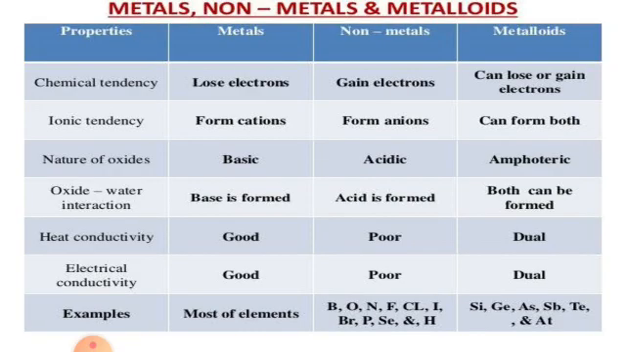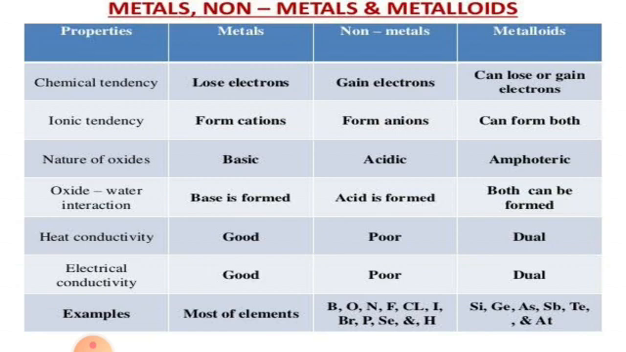Okay. Then these are the properties of metal, non-metal and metalloid. The first property is chemical tendency. Metals lose electrons, non-metals gain electrons, and metalloids can lose or gain electrons. Ionic tendency: metals form cations, non-metals form anions, and metalloids can form both. Nature of oxides: metals are basic, non-metals are acidic, and metalloids are amphoteric. Oxide-water interaction: in metals a base is formed, in non-metals an acid is formed, and in metalloids both can be formed.